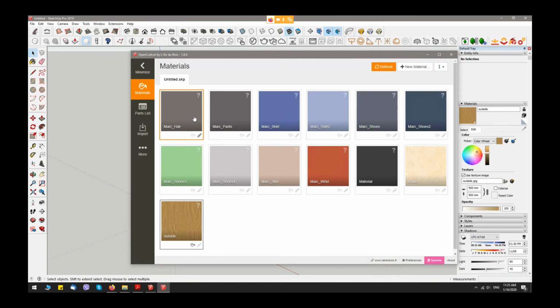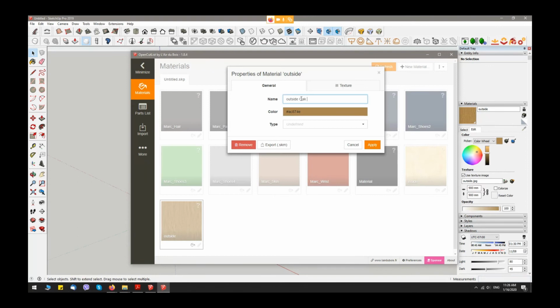OpenCutList takes every material from our scene, and I want to use only this oak material and plywood material. Here I press on my material, and I give a name, outside oak wood.